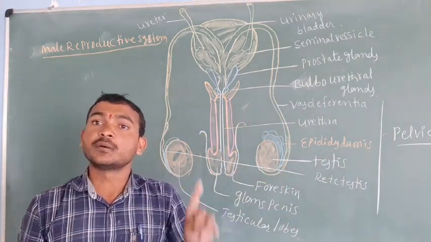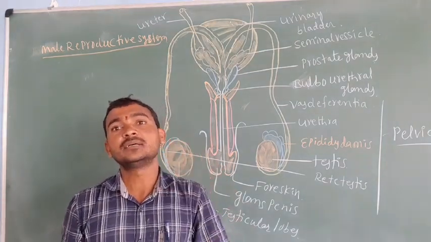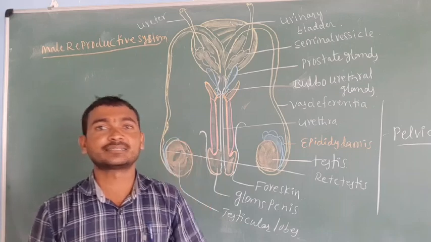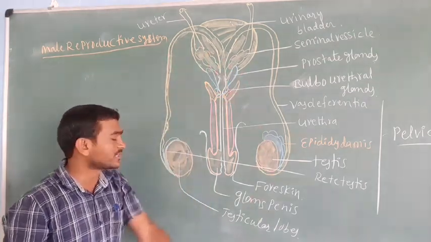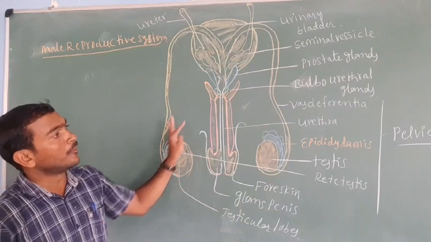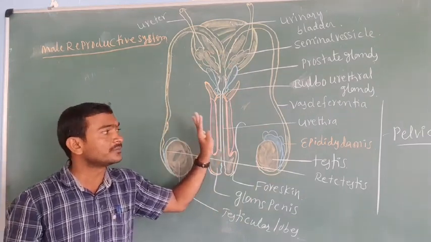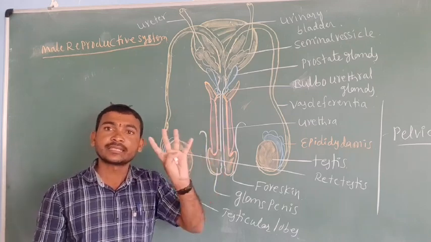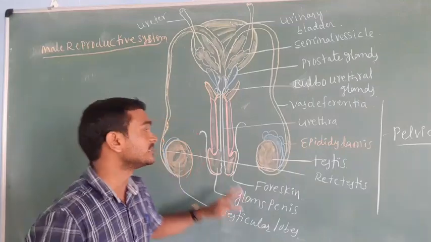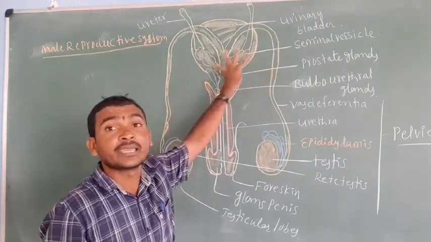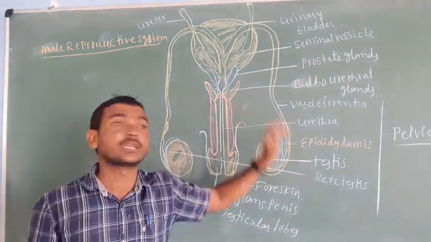Now see, the male reproductive system consists of the following parts. Here we can observe the diagram of the male reproductive system. Check all the labeled parts once, because in entrance examinations, and not only entrance, in board examinations, they give the chart or diagram and ask for the labeling.